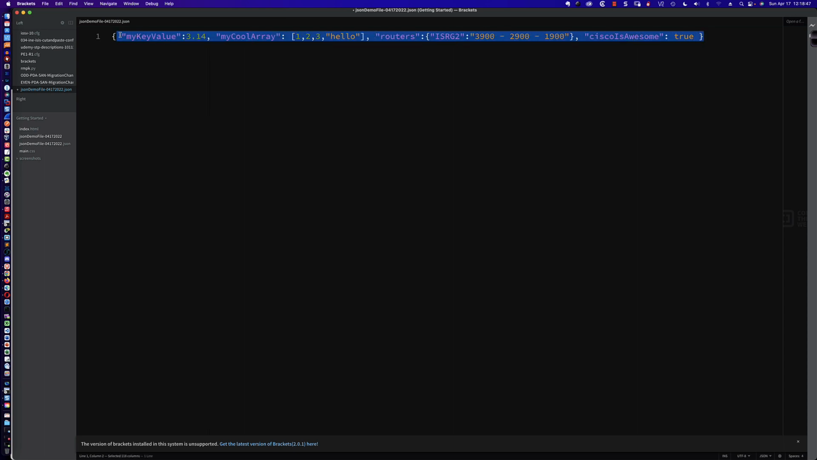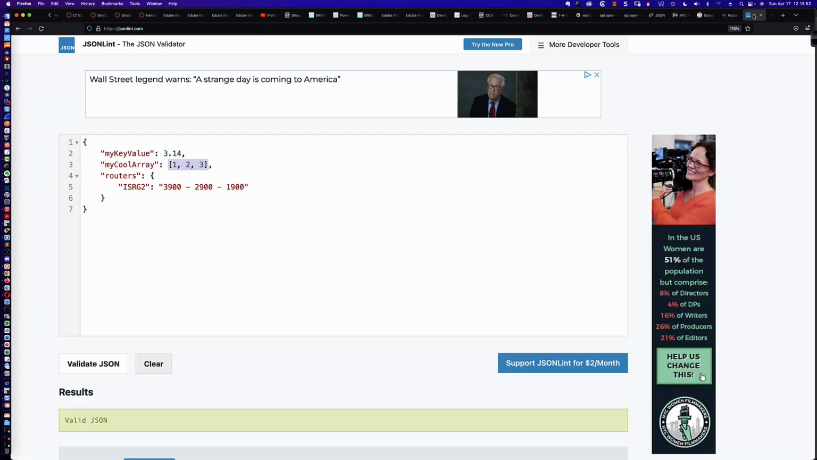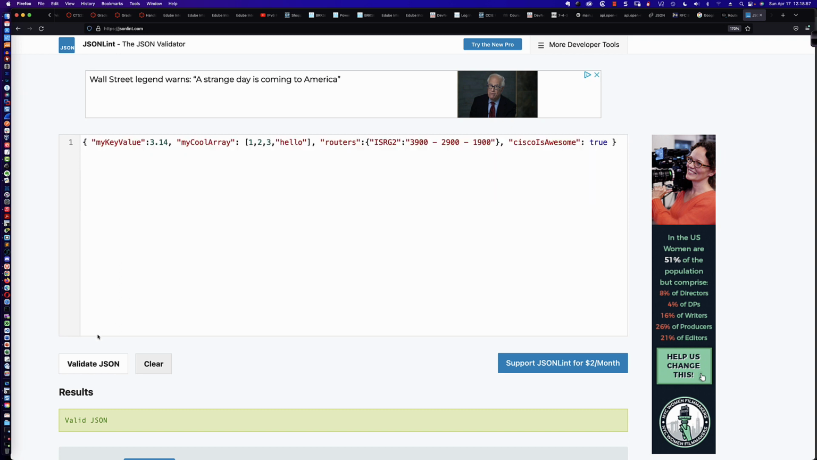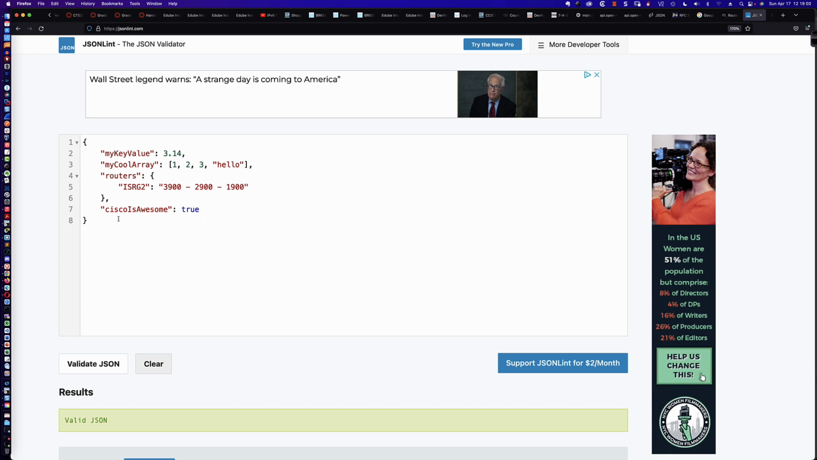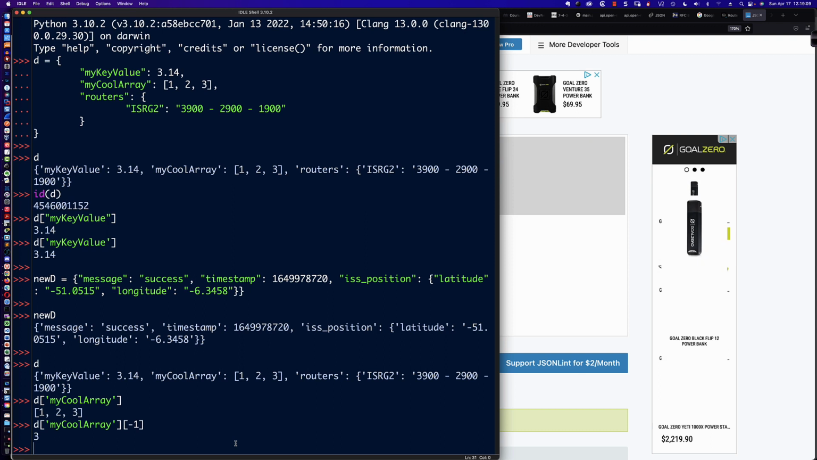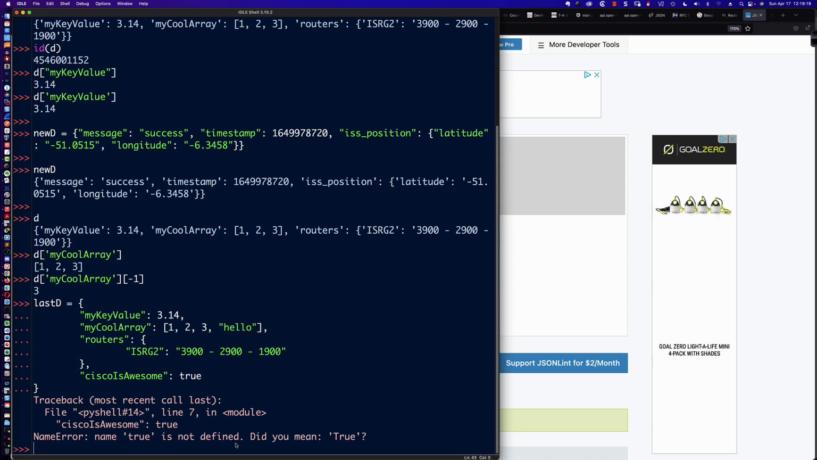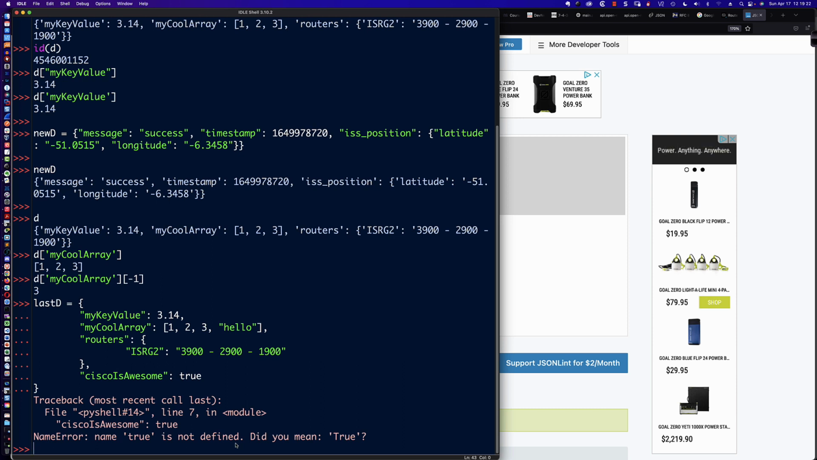But if we grab this, let's validate it, let's make sure that this JSON data is valid before we try to pull it in as a Python dictionary. Let's click validate JSON, and you can see it is true that this is valid JSON. So I can simply copy this JSON data, step over here to the interactive interpreter, and put in, let's just say, last dictionary with a capital D, and we'll paste that information in, and I'll hit enter, and take a look at what happened.